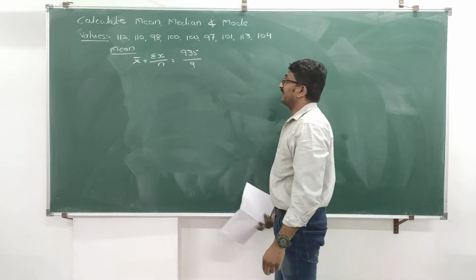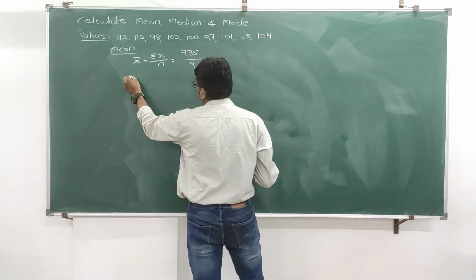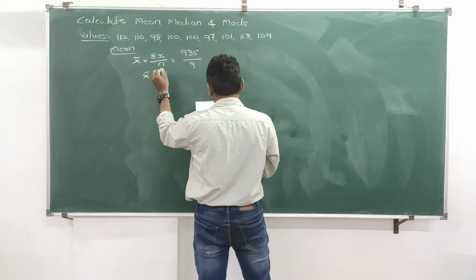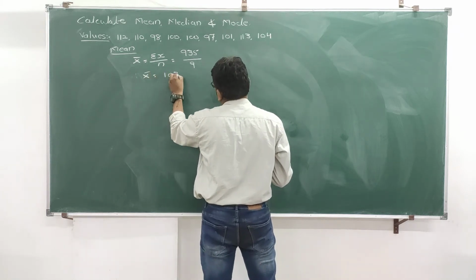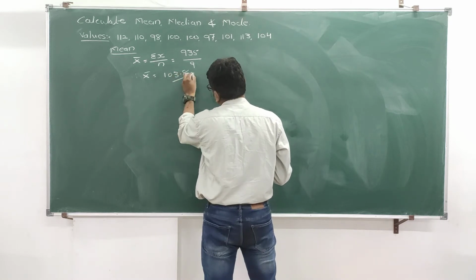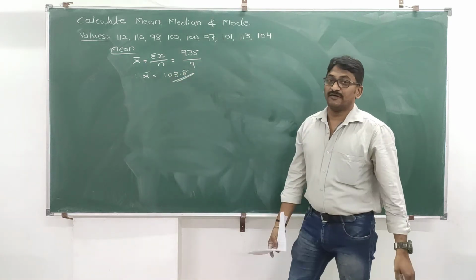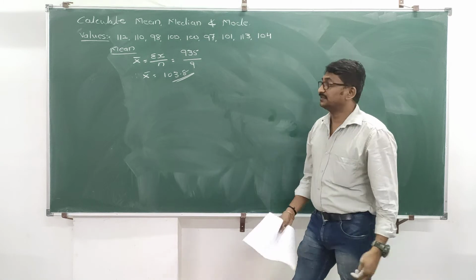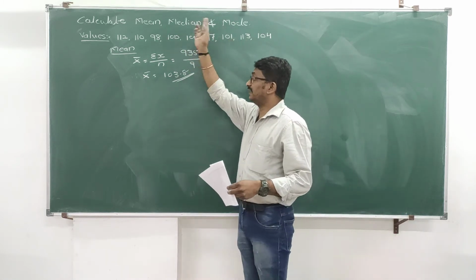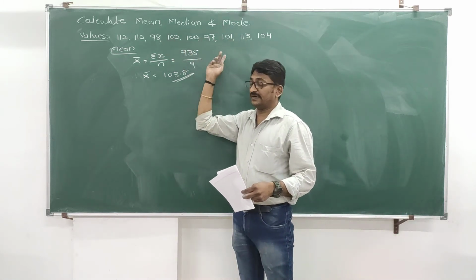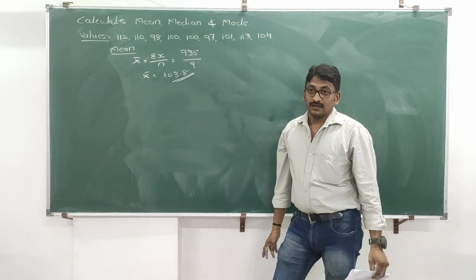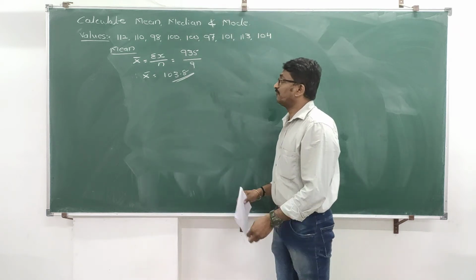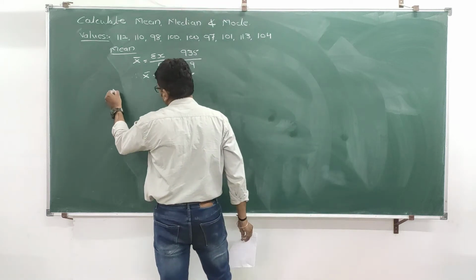So 935 divided by 9. Therefore, my x bar value is 103.8. X bar value, that is the mean value, is 103.8. Means the average of all these values is 103.8. Clear? We will go for median, the second one.